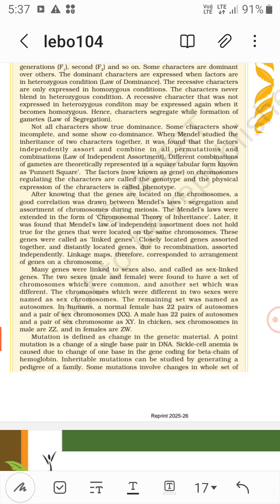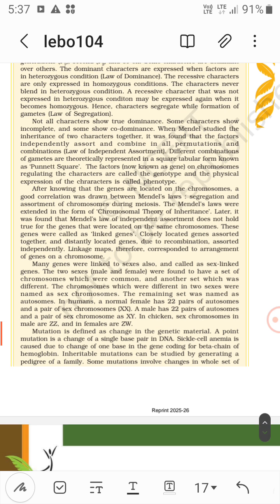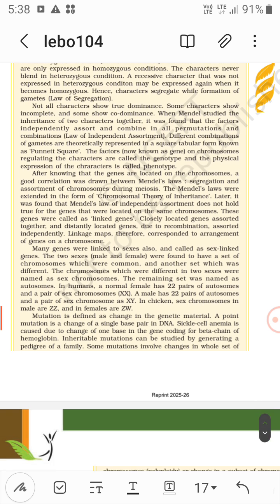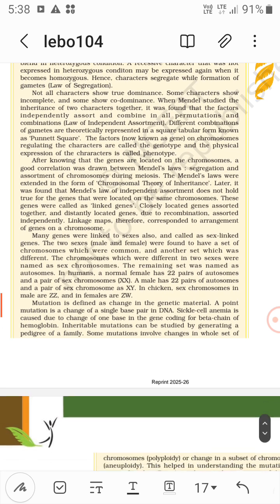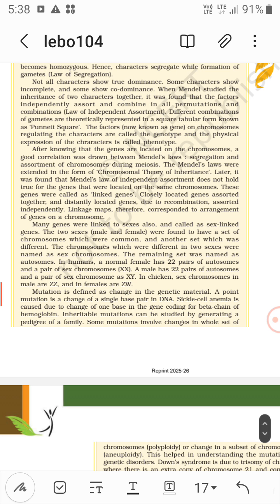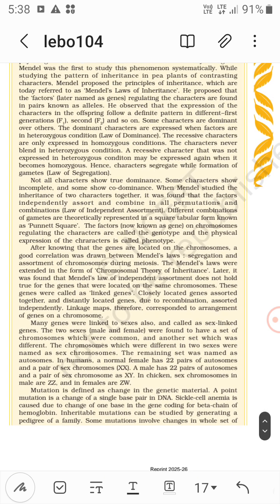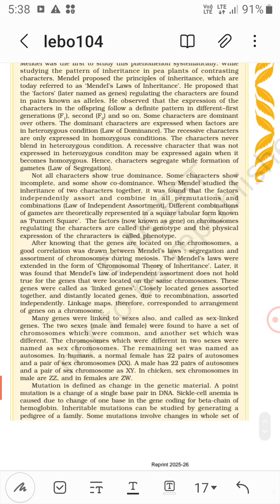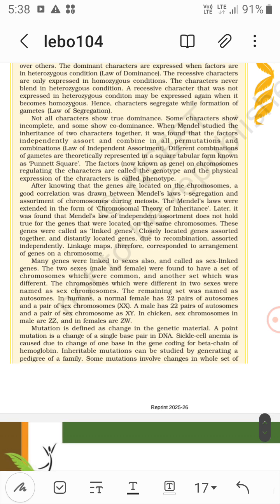Different combinations of gametes are theoretically represented in a square tabular form known as the Punnett square. For example, capital T and small t, when we are talking about two contrasting characters. This is expressed in the Punnett square, for the F1 and F2 generations.